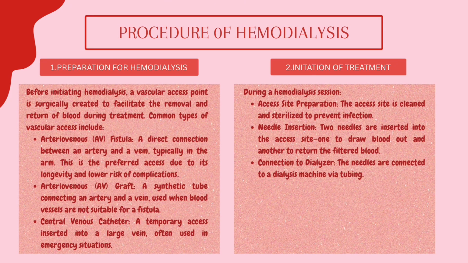Common types of vascular access include: first, arteriovenous fistula, a direct connection between an artery and a vein, typically in the arm. This is the preferred access due to its longevity and lower risk of complication. Next, arteriovenous graft, a synthetic tube connecting an artery and a vein, used when blood vessels are not suitable for a fistula. And last one is central venous catheter, a temporary access inserted into a large vein, often used in emergency situations. Second step, initiation of treatment.